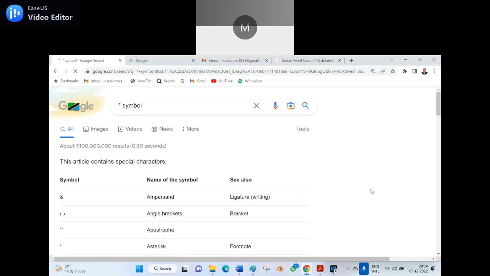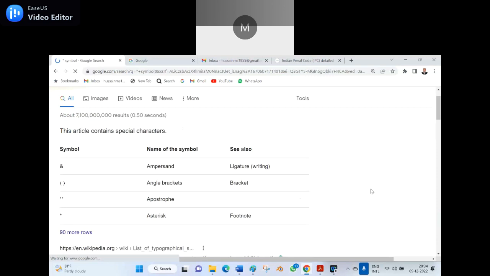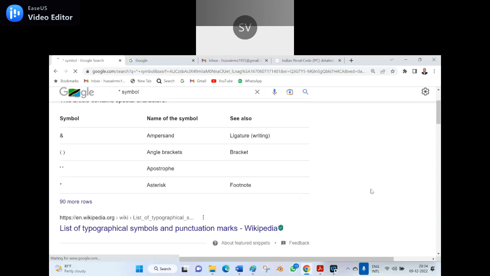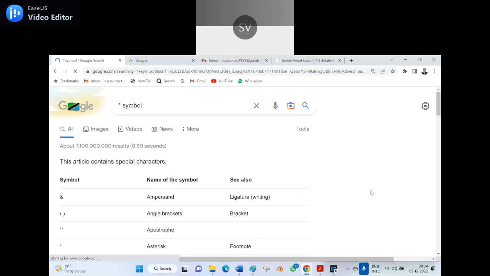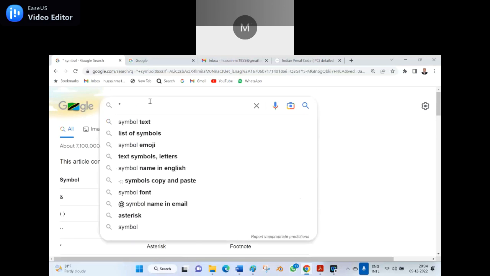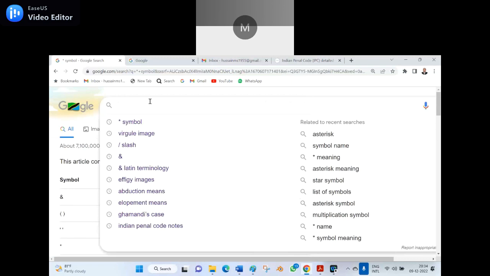Did you see here? Ampersand, angle bracket, apostrophe, asterisk. And it is not a star. Star is different. Of course, everybody knows this one because you are using the smartphone. Is it not?